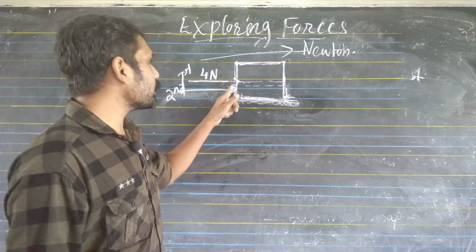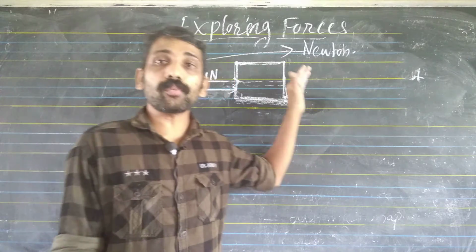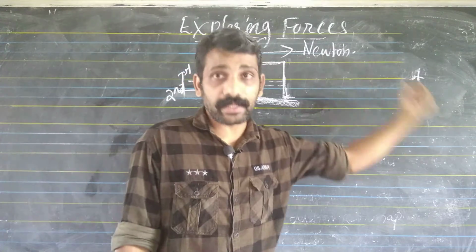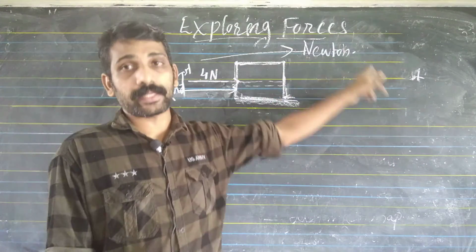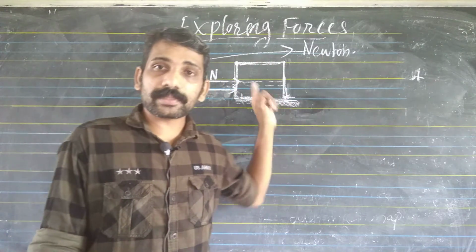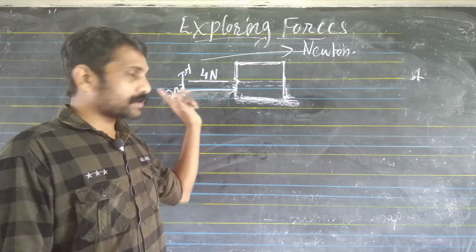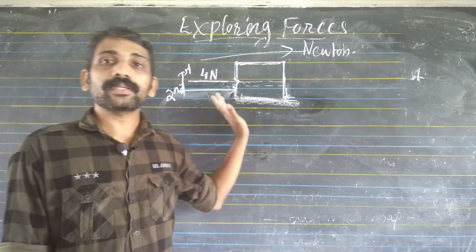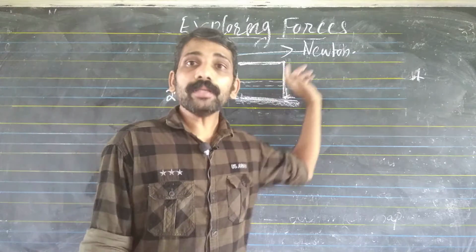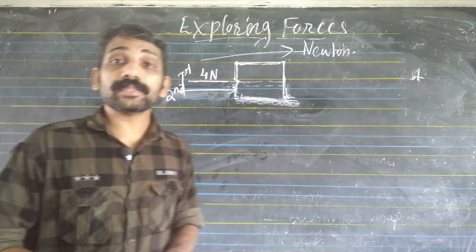After the second boy came and gave a force, the box is moved. When the total force is 0, the object is not moved. Here the second boy gave a force, then the object moved, so the total force is increased.